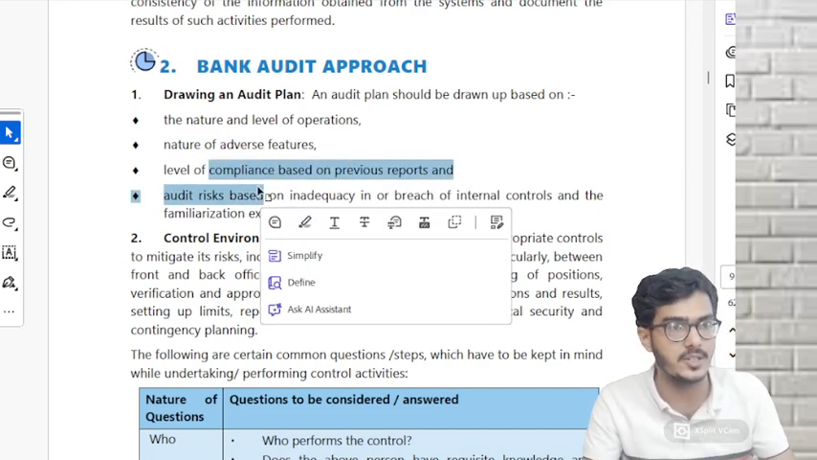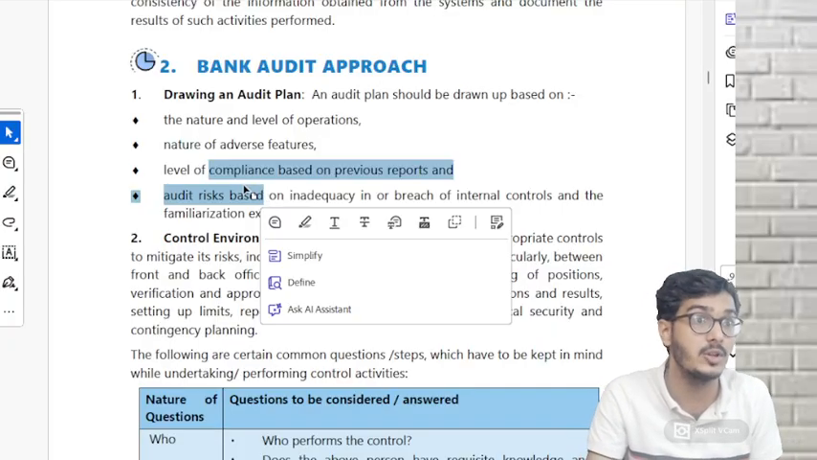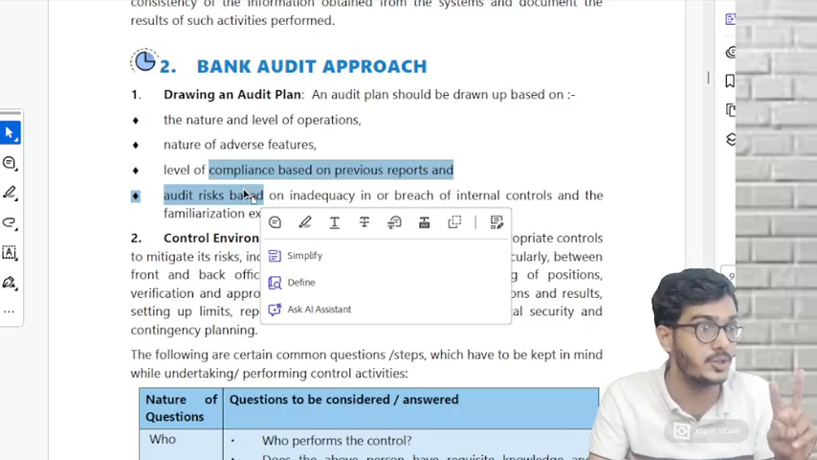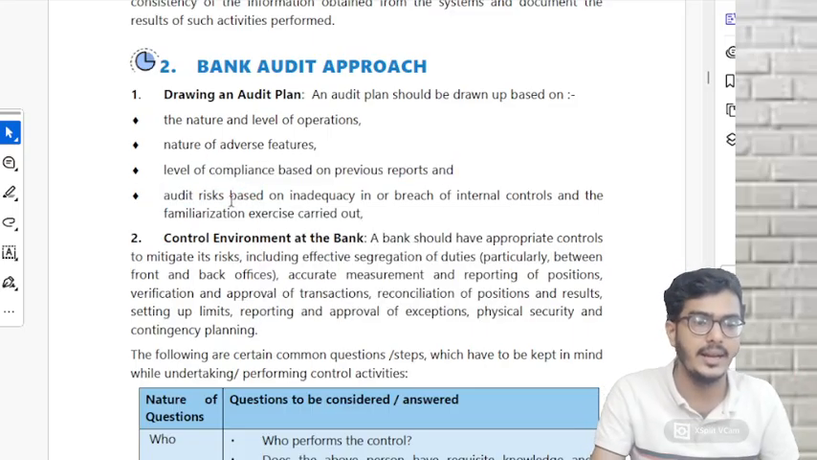Ask the bank for its previous reports. Check whether they are complying with those various laws and regulations. If they are not complying, that means your audit procedure should be more detailed. Am I right? And then audit risk.